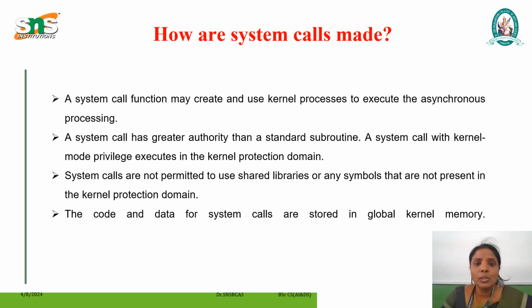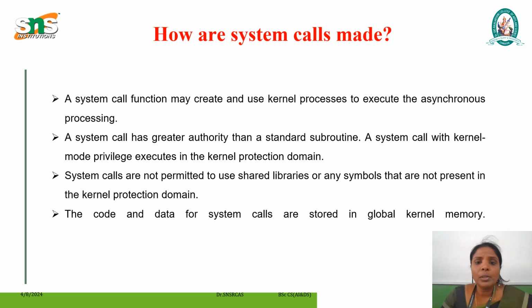How are system calls made? When computer software needs to access the operating system kernel, it makes a system call. The system call uses an application program interface to expose the operating system's services to user programs. It is the only mode to access the kernel system. All programs or processes that require resources for execution must use system calls, as they serve as an interface between the operating system and user programs.